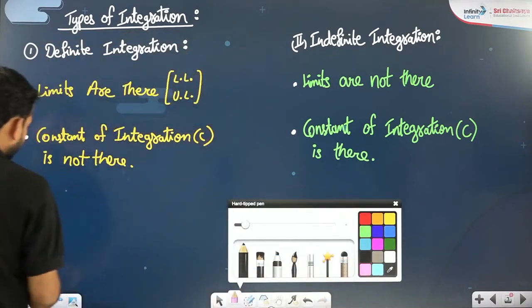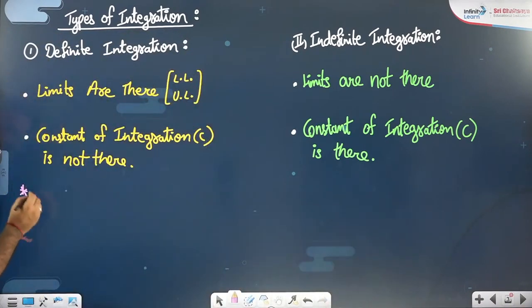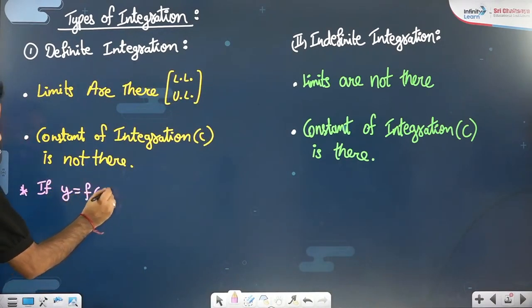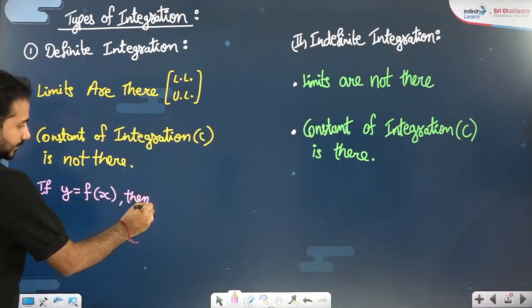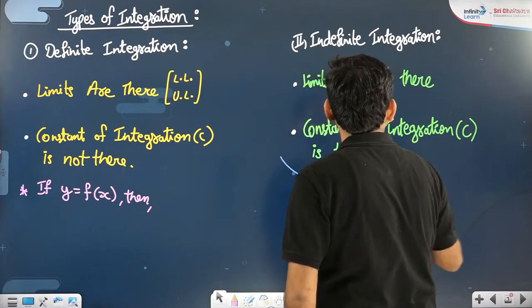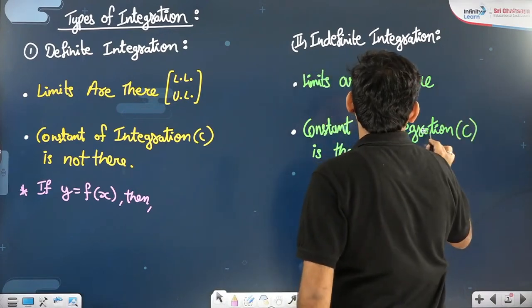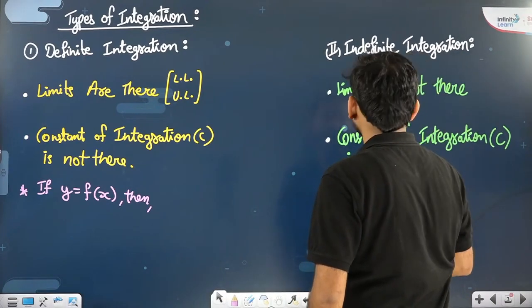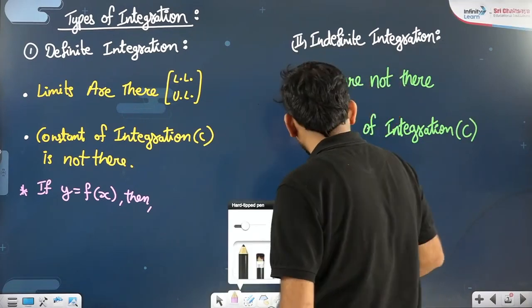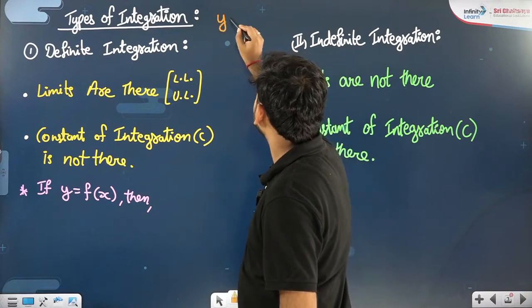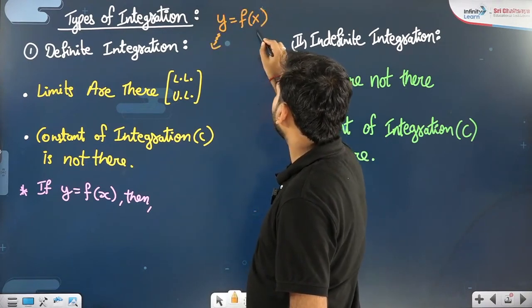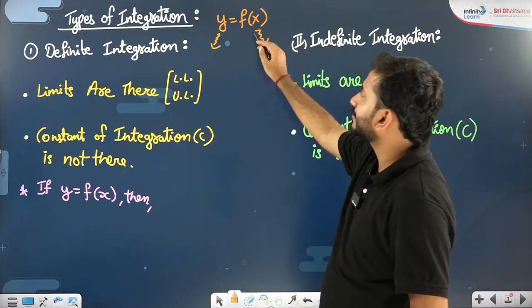For example, suppose the examiner is telling you y is equal to f(x). Yesterday I explained this to you in too much detail: if you write y is equal to f(x), then x and y are the two variables, y as a function of x.